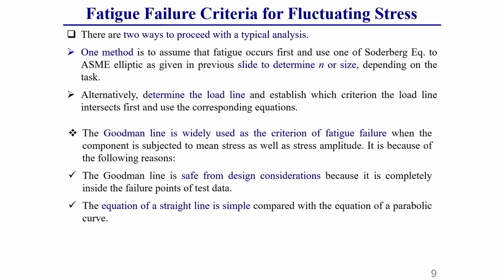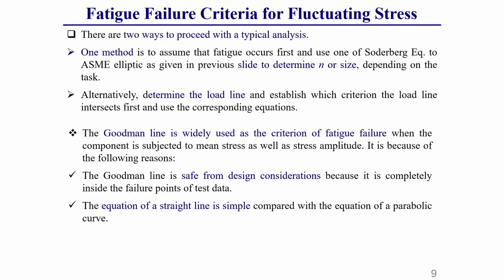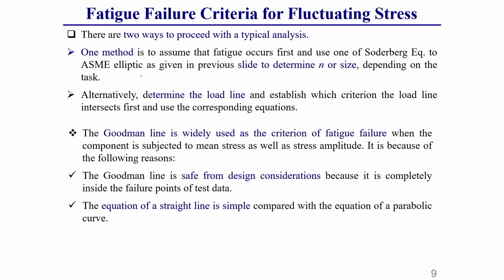Now, one thing you should keep in mind: there are generally two ways to proceed with this fatigue analysis, which is subjected to fluctuating load. In one method, we consider that fatigue failure has occurred. So, for a particular SM and SA value, fatigue failure has occurred. Based on this SM and SA value, using different equations, from Soderberg to, you can say, the ASME elliptical line, what can we consider?